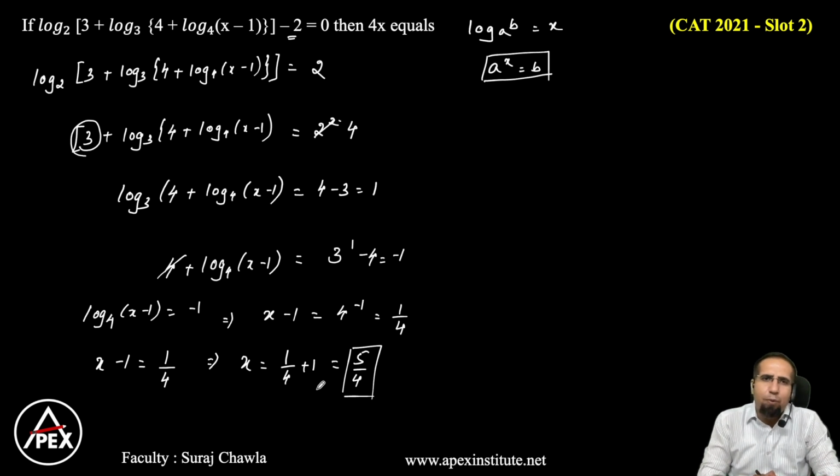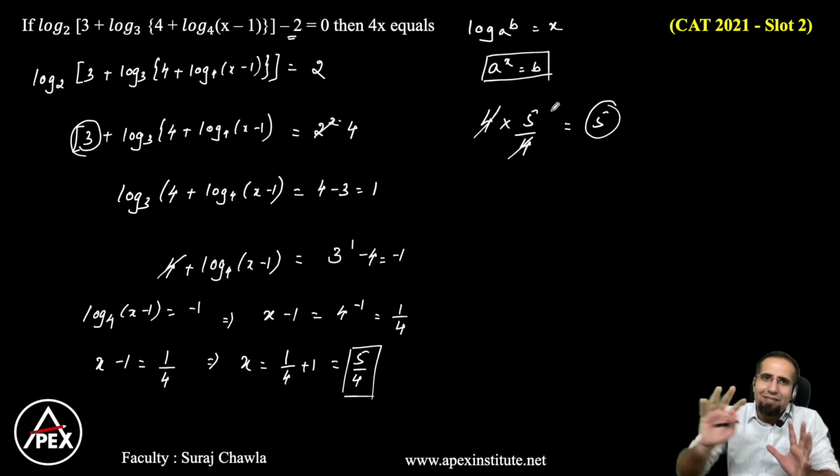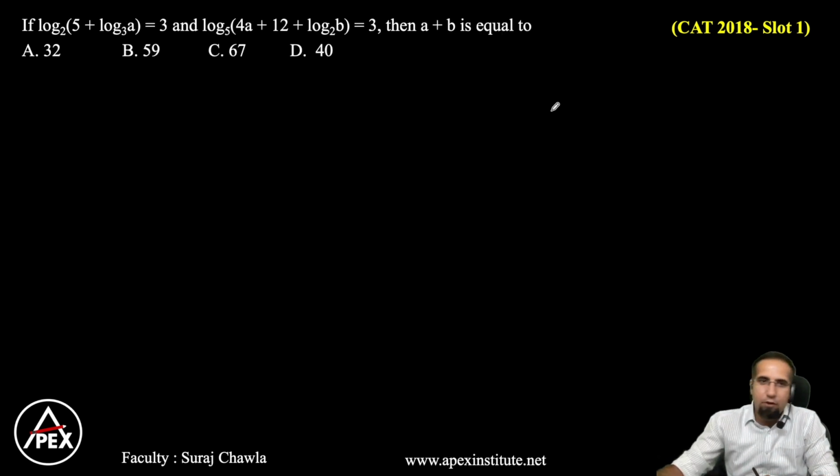Now what is asked in the question? The question has asked us to find the value of 4x. So therefore my answer becomes 4 into 5 by 4. 4 and 4 get cancelled, and therefore my final answer is going to be 5. So not a difficult question. We can see that on the basis of logarithms, we will be able to solve one of the questions. So whenever you see something along these lines, always try to cancel logarithms by taking the power on the right hand side. Clear? Now, let's understand this.